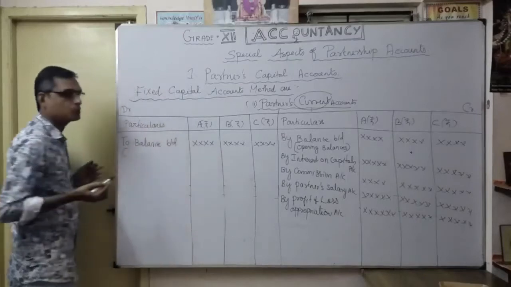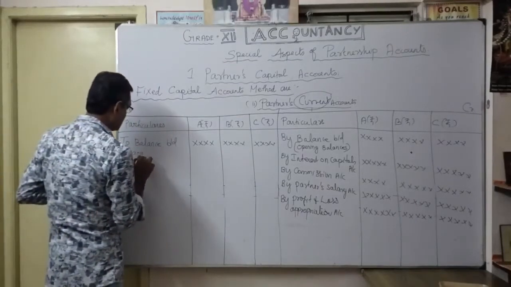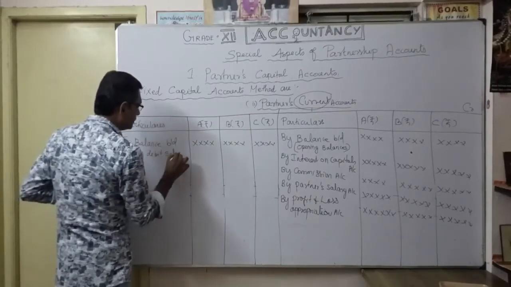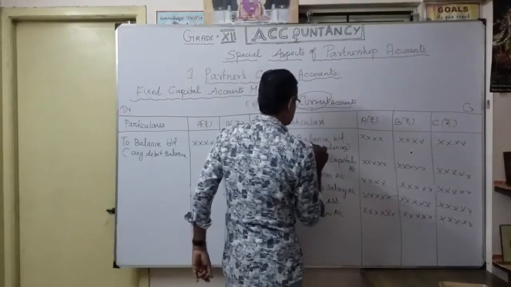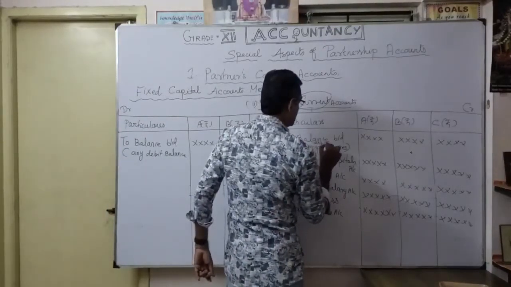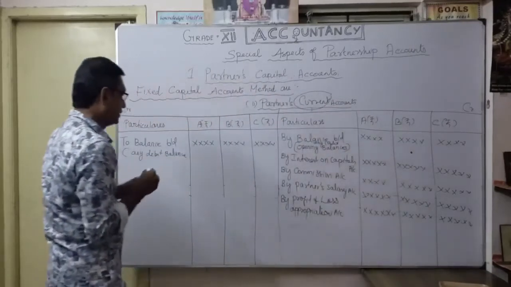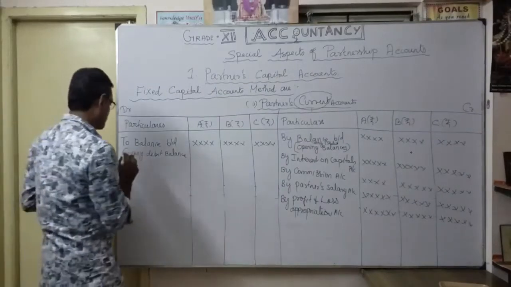So where do we show the balance brought down for a debit balance? Debit balance. And here, any credit balance we will show by balance brought down. Otherwise, any debit balance, to balance brought down.